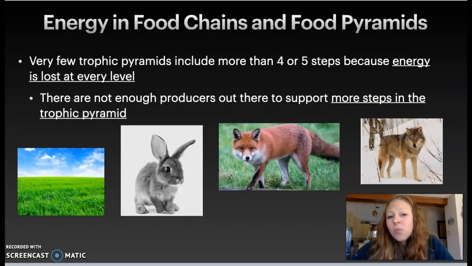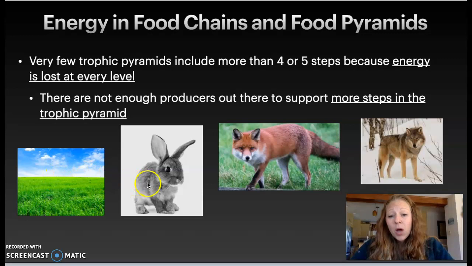There are not usually more than 4 or 5 steps in a trophic pyramid because energy is lost at every level. If we think about this, we can see that it takes a field, let's say, for this one bunny to eat. So for one meal, it'll take about this much to feed the bunny, right? But for the bunny's lifetime, it'll take this whole field to feed the bunny.